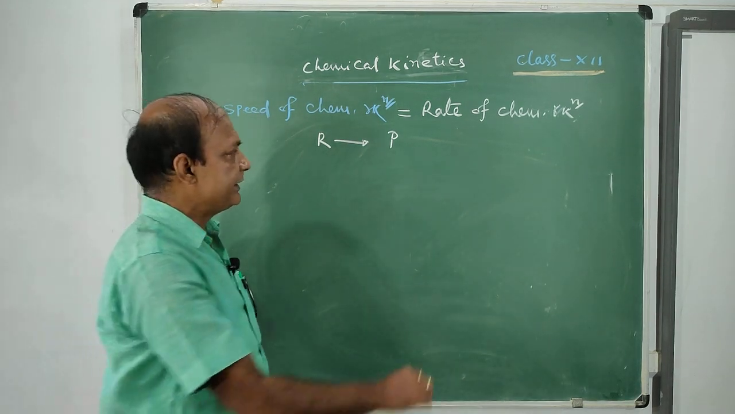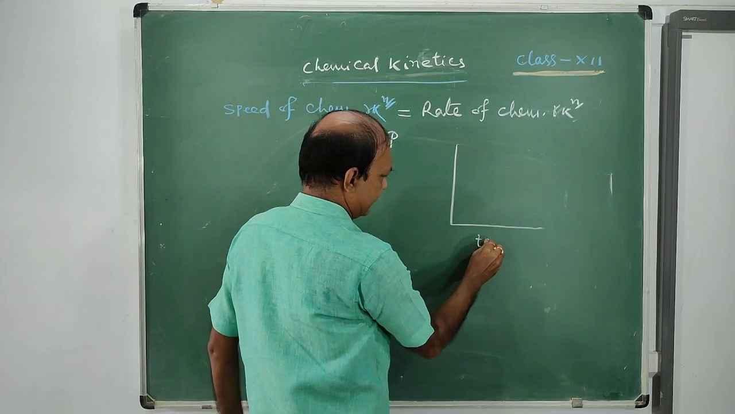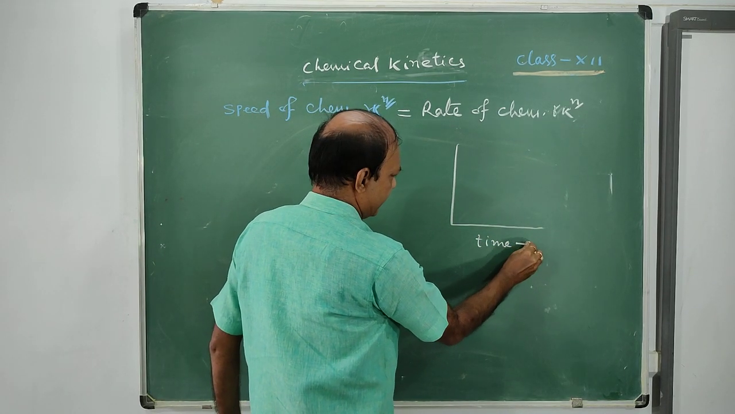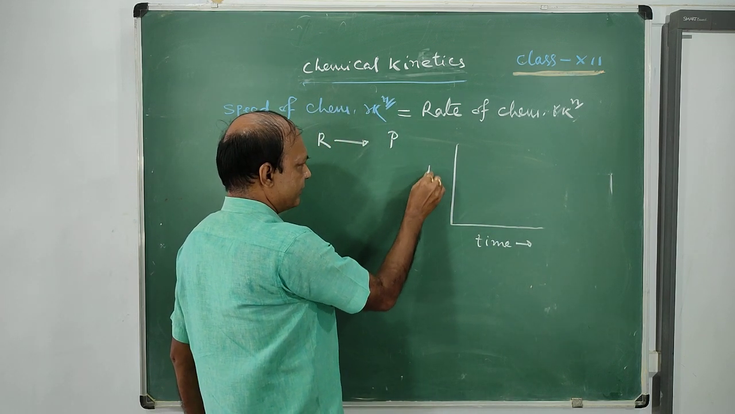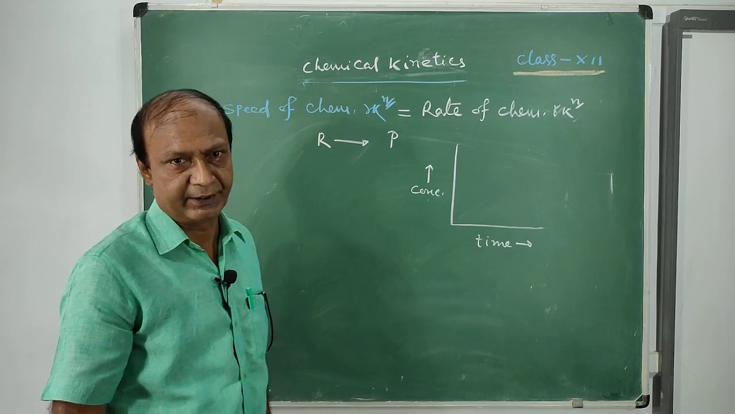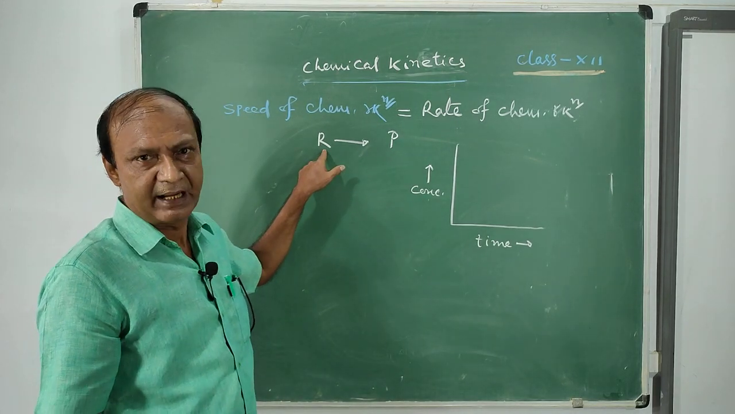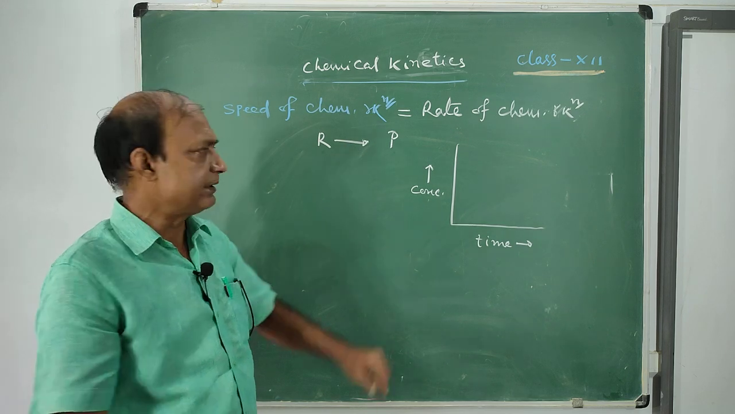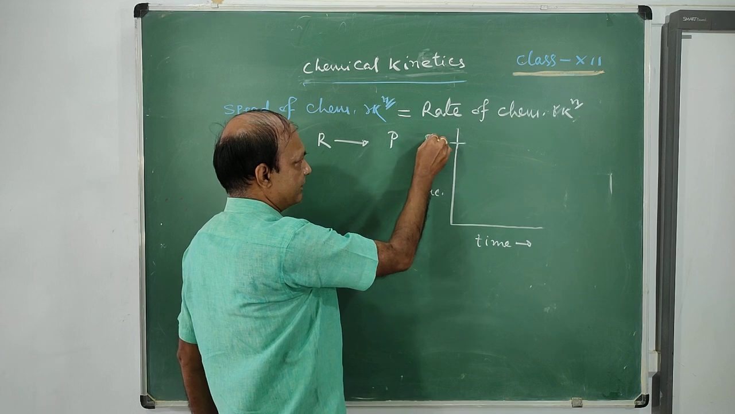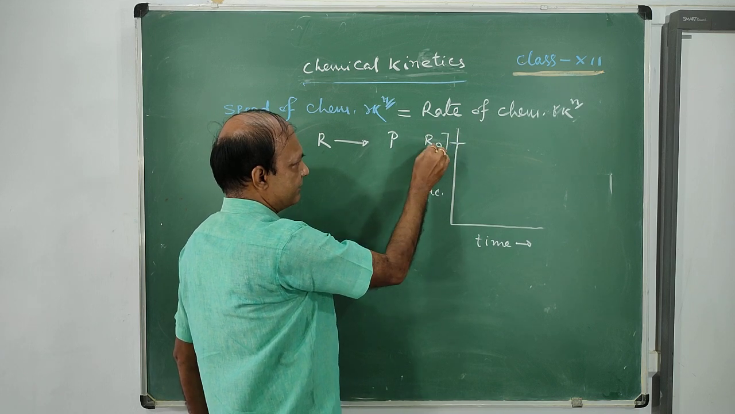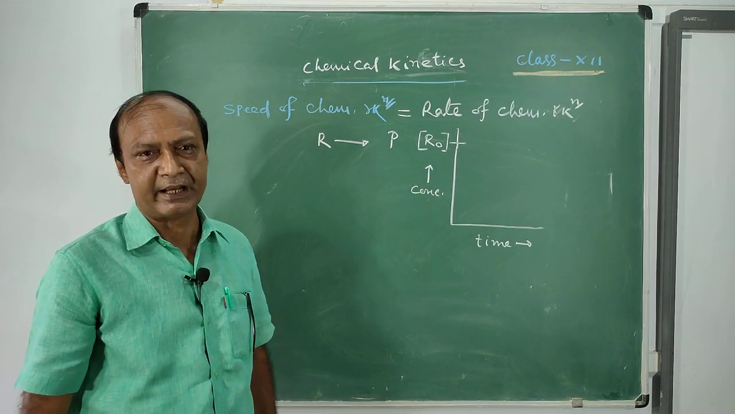time. Now see, you can just draw a graph, that is time versus concentration. Concentration means molar concentration. Initially, you have only reactant, and the initial concentration of the reactant is taken as R naught. This is the initial concentration of the reactant.